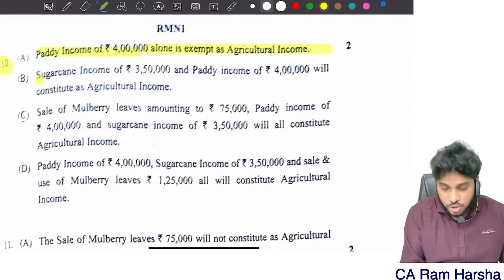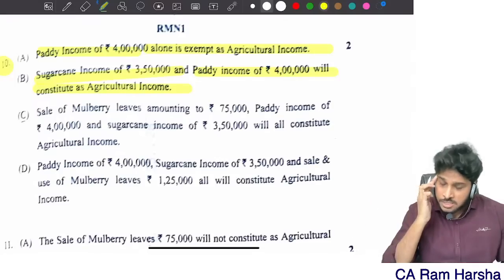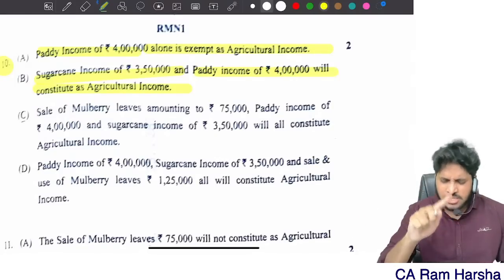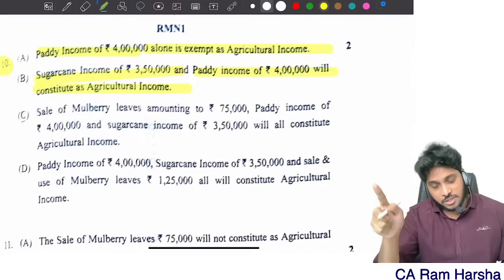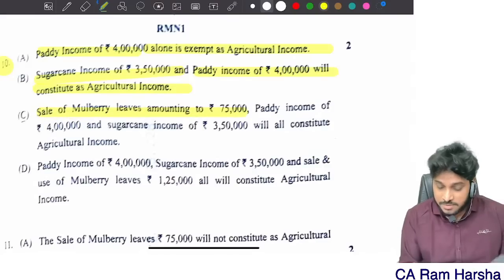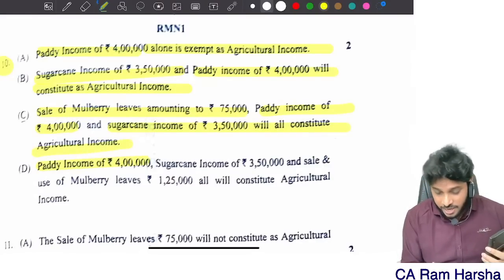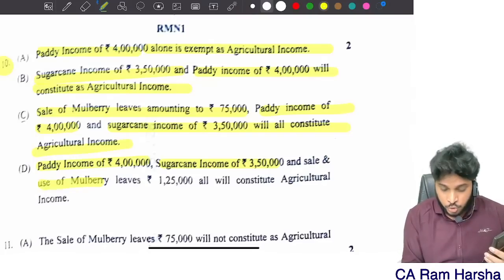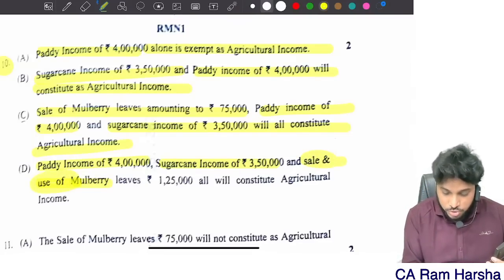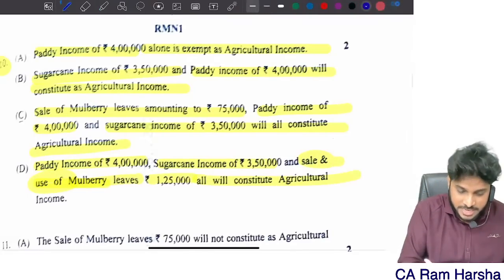Next, 10th question. Paddy 4 lakh alone is exempt. That's wrong. Sugarcane 3 lakh 50, paddy 4 lakh will constitute. Not only that, even silkworm sale, mulberry leaves 75,000, mulberry leaves used 50,000, that is also agriculture. Sale of mulberry leaves 75, paddy 4 lakh, sugarcane 3 lakh 50, sale and use of mulberry leaves 1 lakh 25. Perfect. The answer is D.